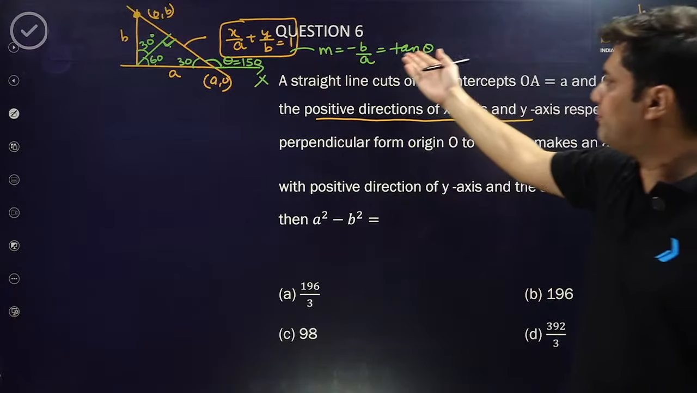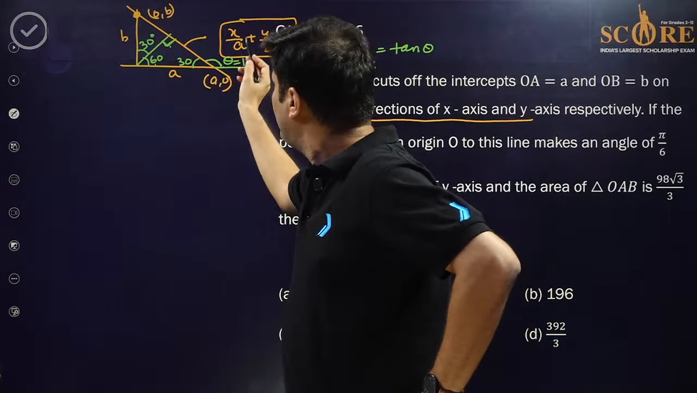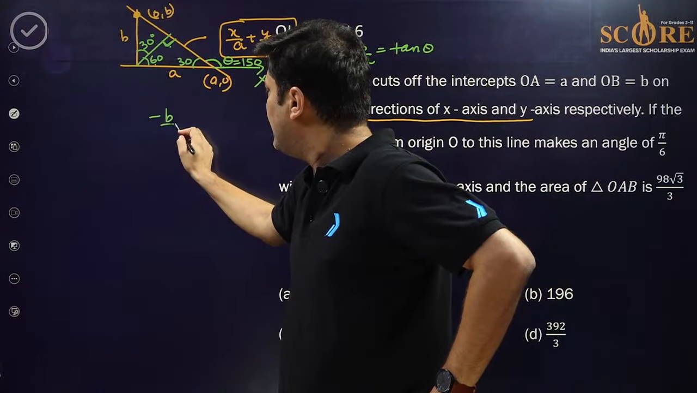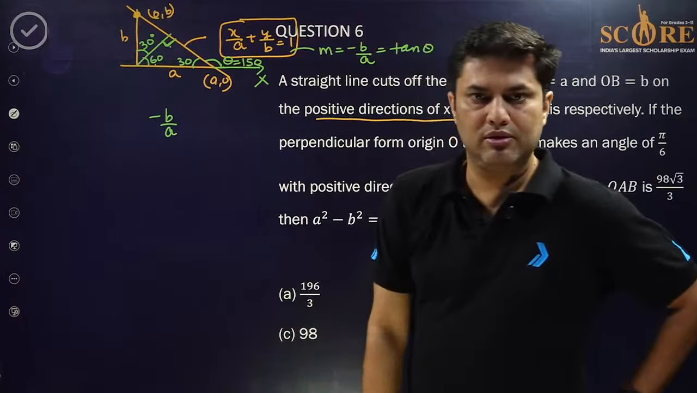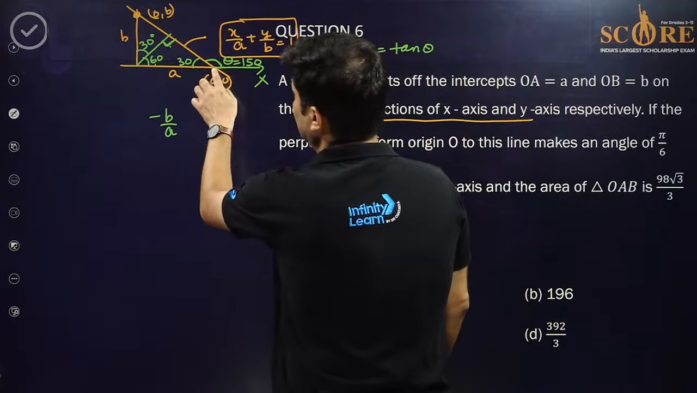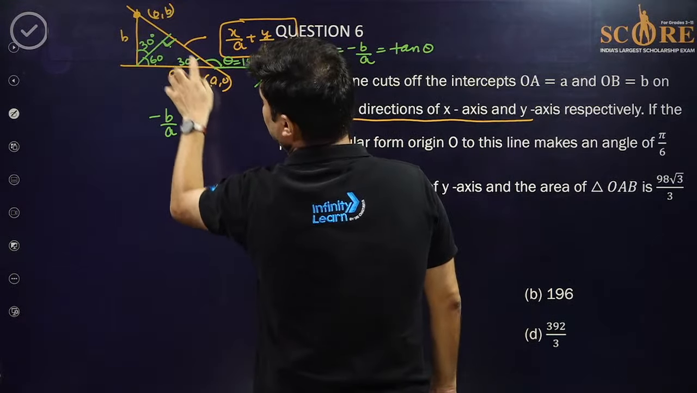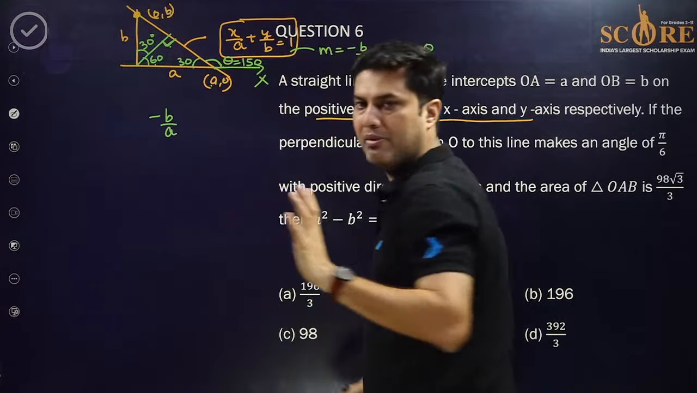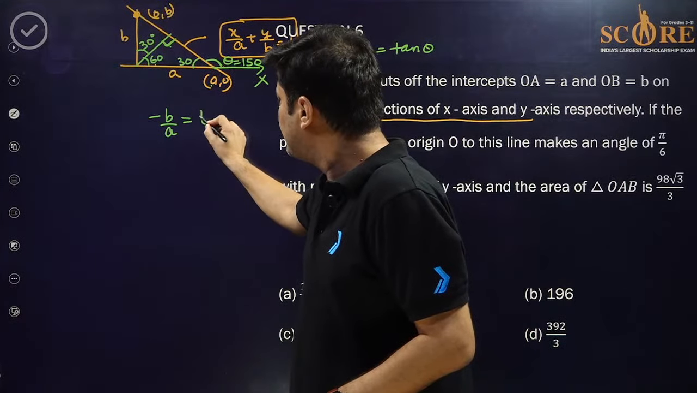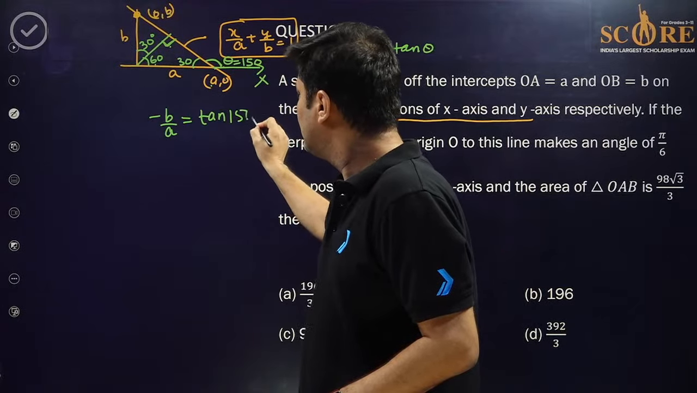So the slope of this line will be minus b by a. How? y2 minus y1, 0 minus b upon a minus 0. So this is minus b by a, and that is equal to the slope, tan 150 degrees.